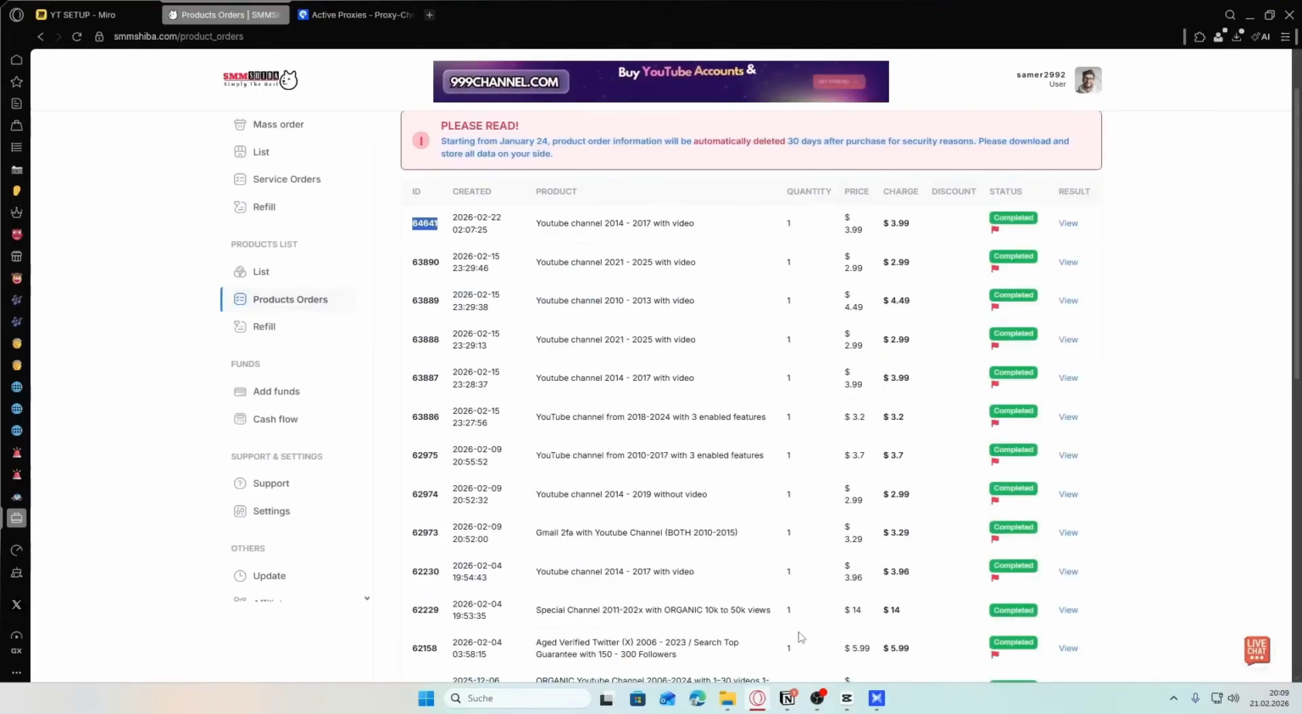All right, so I'm currently at my dashboard on smmshiba.com, and do not get confused by the website names. SMM and SMM Dodge are actually the same website. So all you have to do once you've created yourself an account here is to go on list, click on this category icon, select, and here you want to select something, basically any option that says you from with video. So I'm going to choose this one right here, and this should be already fine. 2014, 2017, yeah.